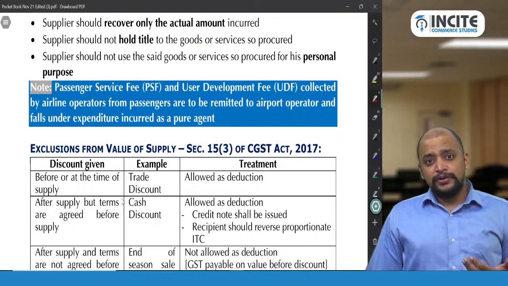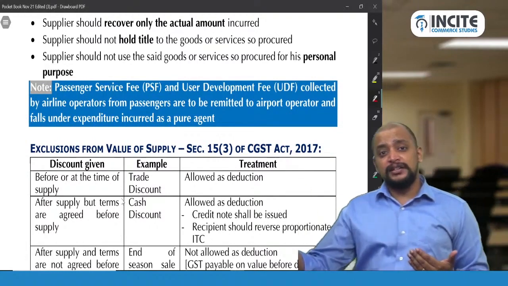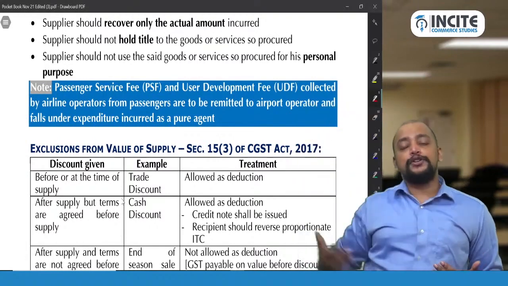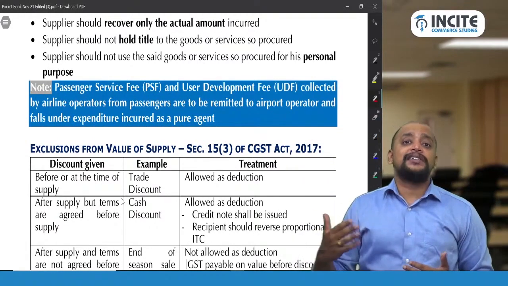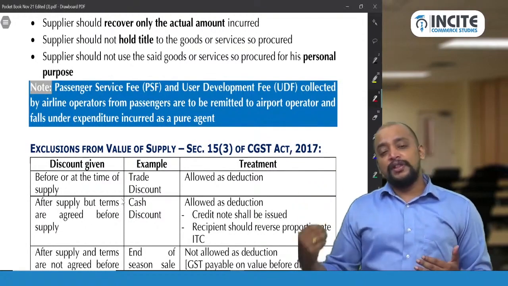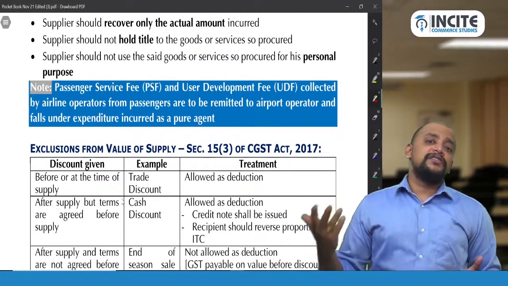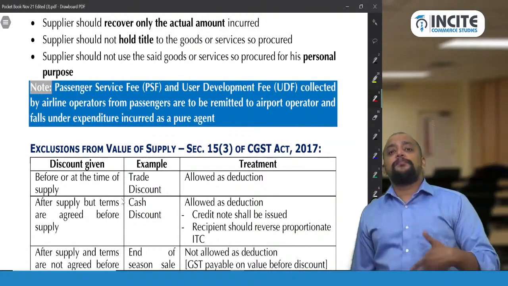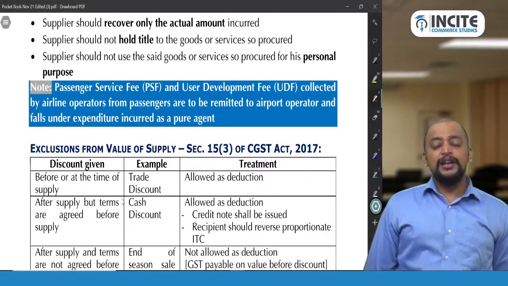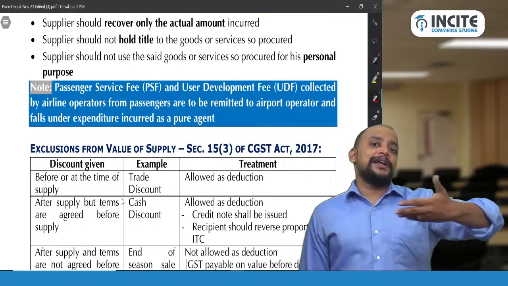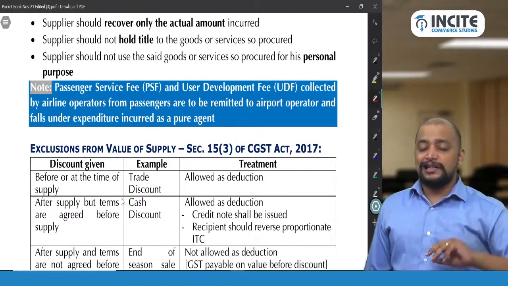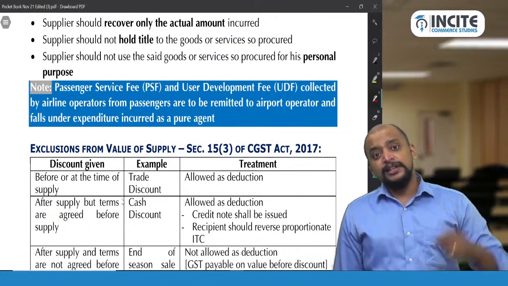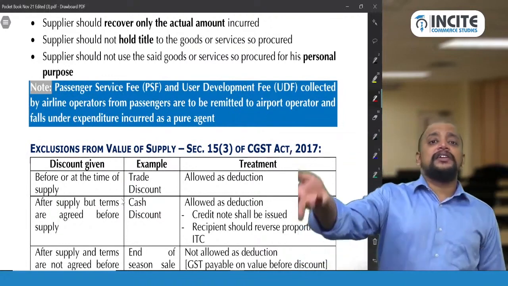Actually, this amount is liable to be paid by the passenger to the Airport Authority of India, because the Airport Authority of India is giving access to the airport to the passenger, for which the passenger has to pay user development fee or passenger service fee. But it is not practically payable by the passenger directly, so it is paid by the airline operator, say Indigo Airlines or SpiceJet, etc. at the time of booking tickets. So they will pay and they will in turn recover it from the recipient.